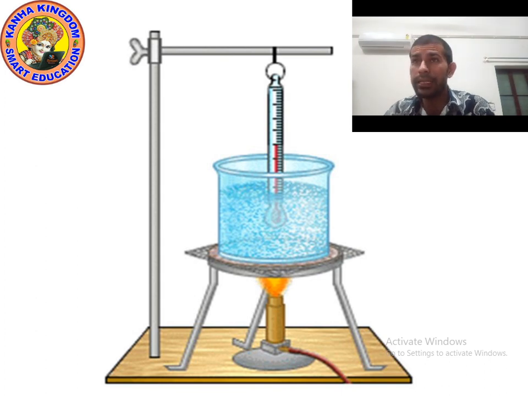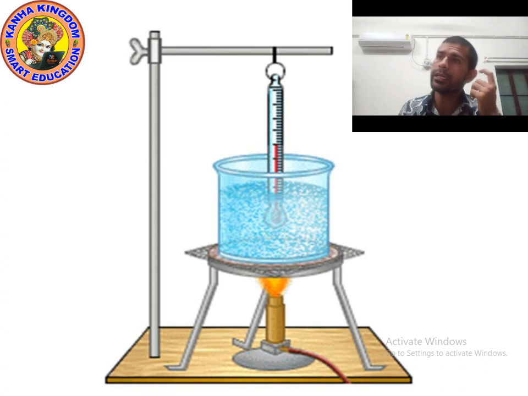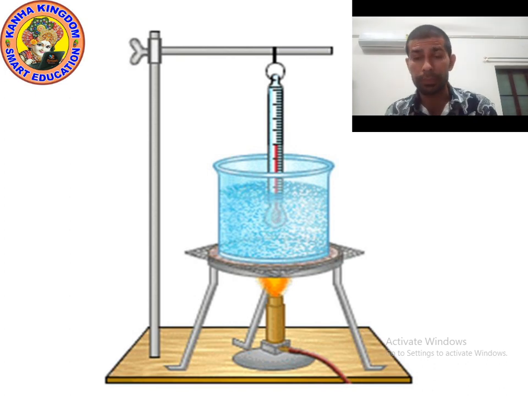The amount of heat energy required to change 1 kilogram of a liquid into gas at given atmospheric pressure is called latent heat of vaporization.